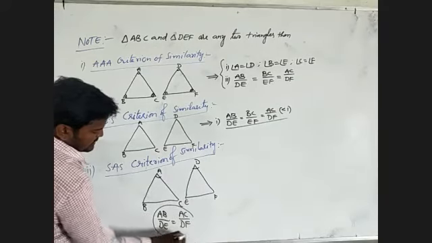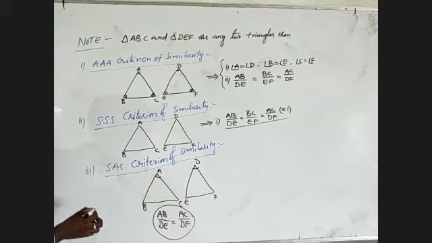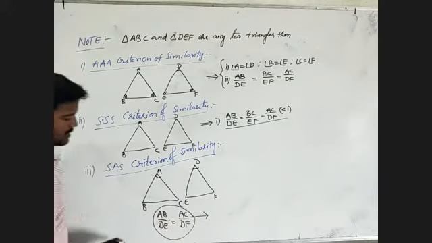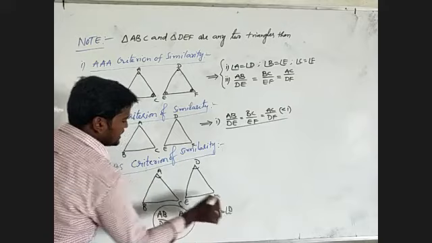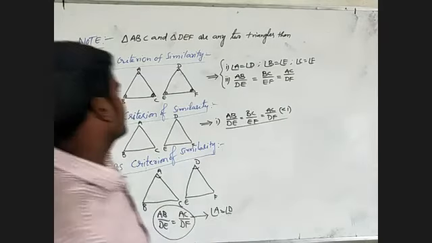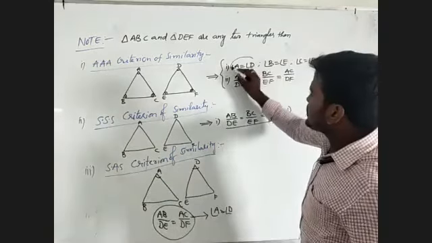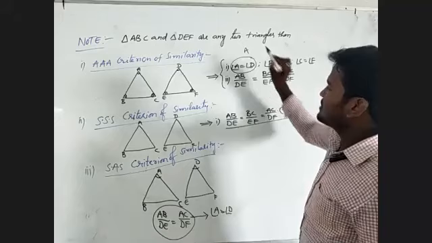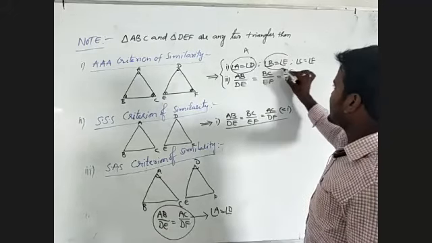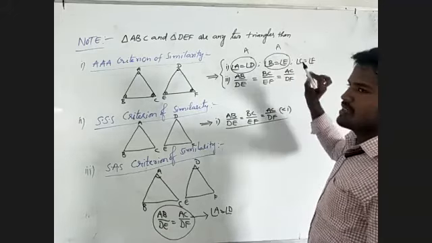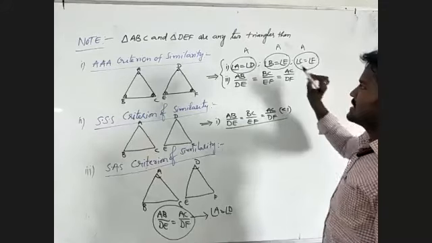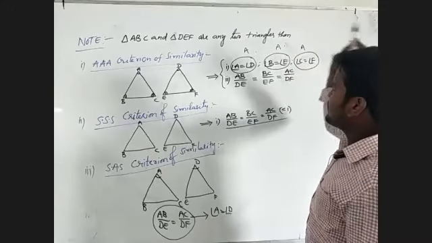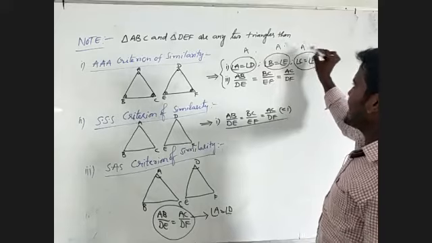AB by DE must be equal to AC by DF, and also one angle is equal, angle A is equal to angle D. Angle A equal to angle D is an angle, angle B equal to angle E is also an angle, and angle C equal to angle F is also an angle. This is the angle similarity criterion.